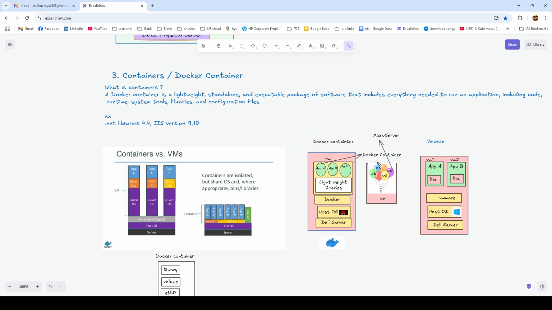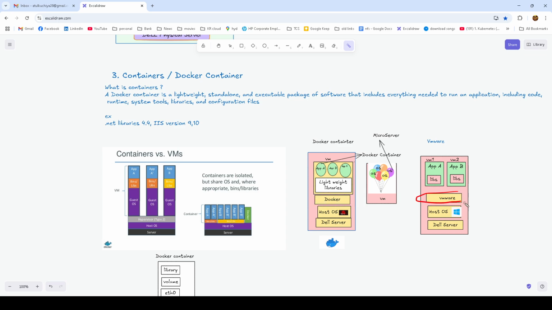So what is Docker container first? Docker container is a lightweight container where the OS is already installed and we can run our application. So let's compare one by one. What are their technology stacks, and how things are installed in a Docker environment and VMware. Dell server here, also Dell server, and a host operating system. Any host operating system like Windows or Linux, we can install. So here also. But here we have installed a Docker layer.